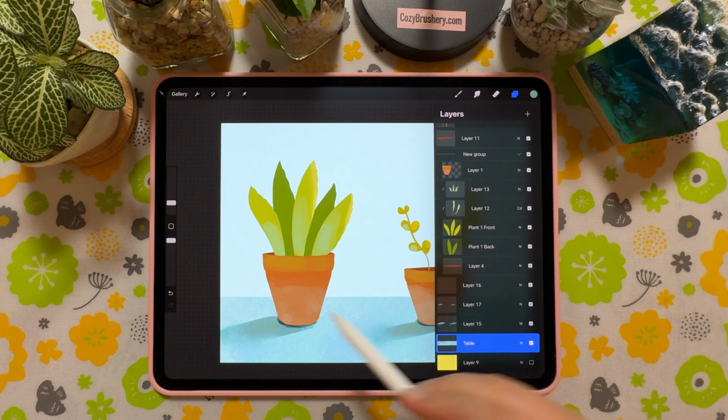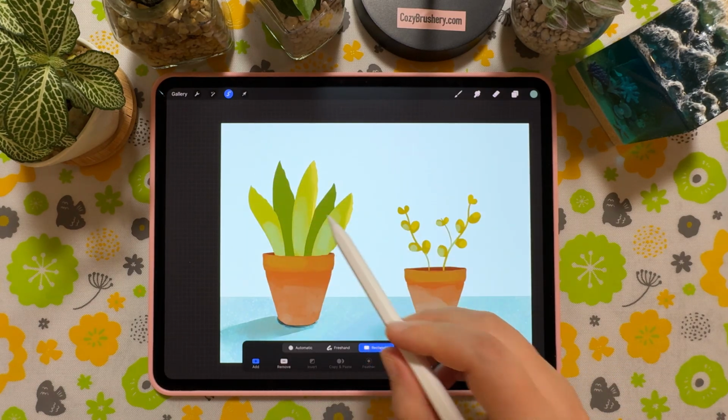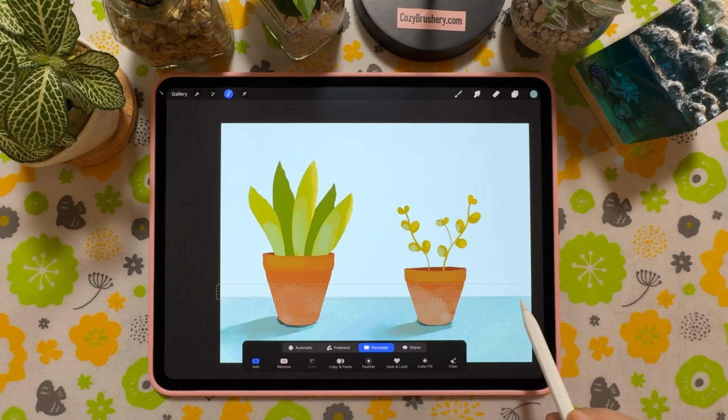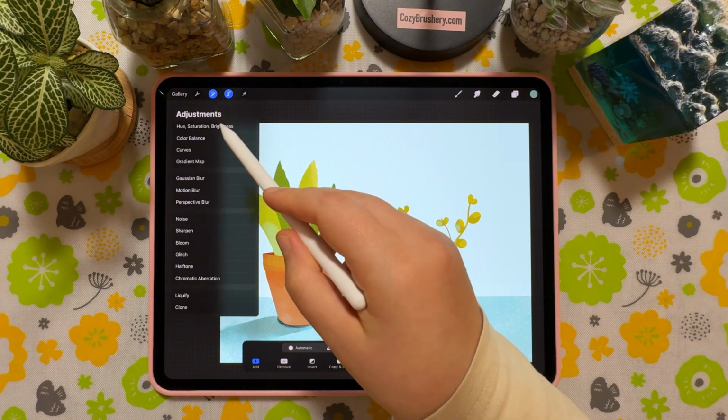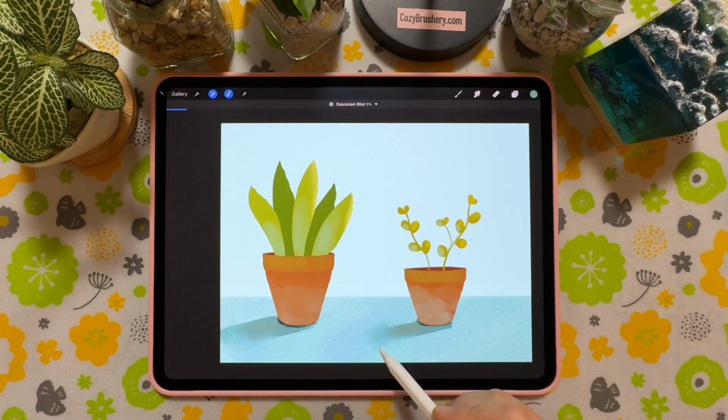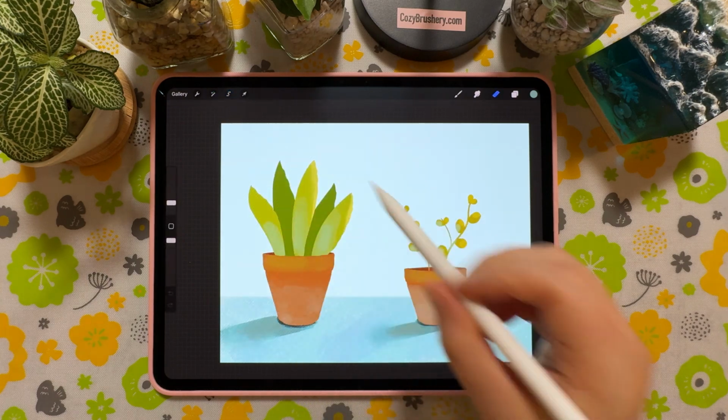Select the table and draw a rectangle selection. Now, tap onto Gaussian blur to make the table disappear a bit into the distance.